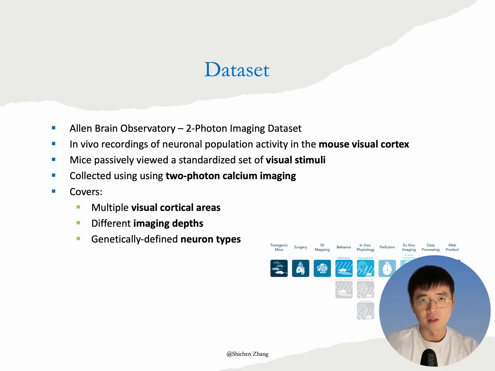The recordings were collected using two-photon calcium imaging, which allows us to monitor the activity of hundreds of neurons simultaneously with high spatial and temporal resolution. The dataset spans multiple visual cortical areas, various imaging depths, and a range of genetically defined neuron types.